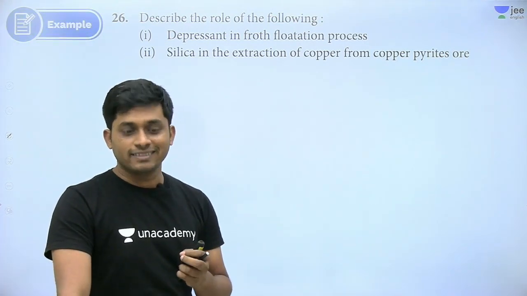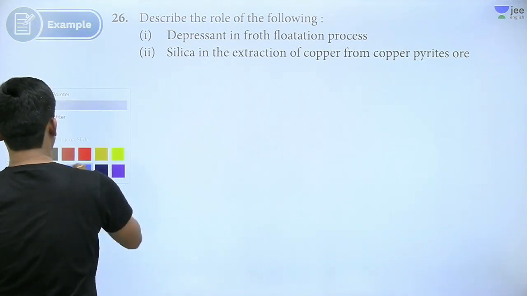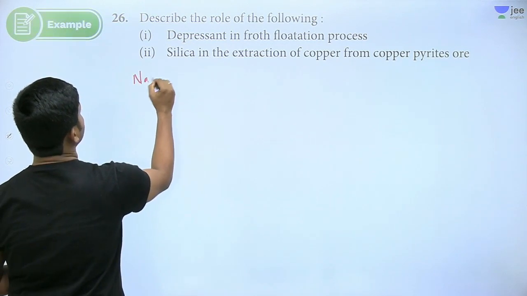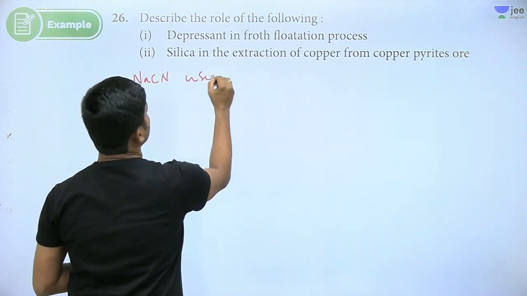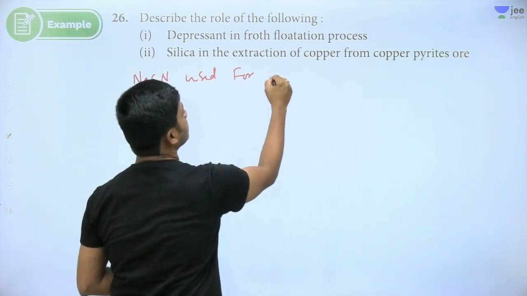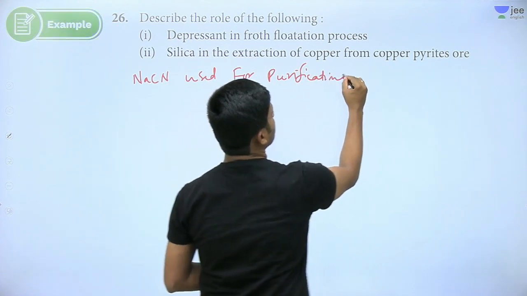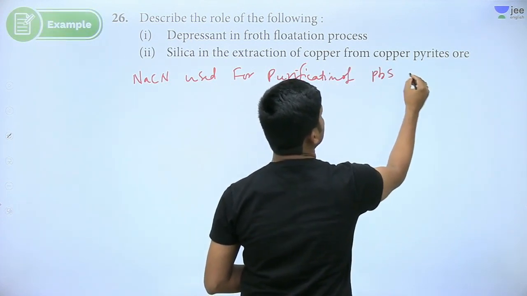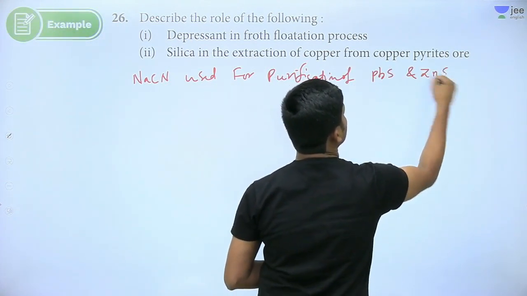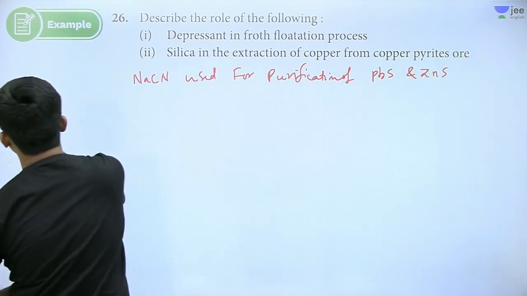Example for depressant. Here one single example I can take: NaCN, used for purification of PbS from ZnS.